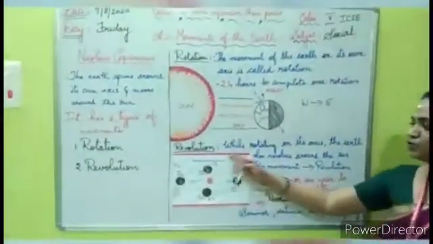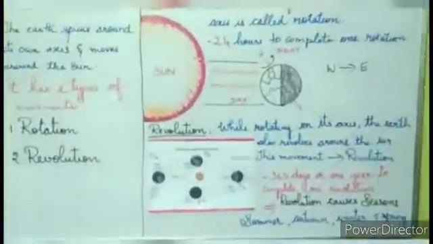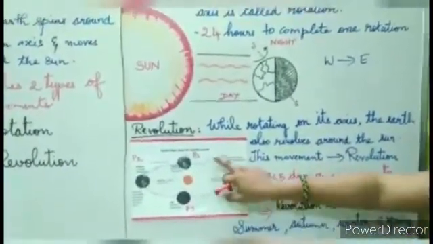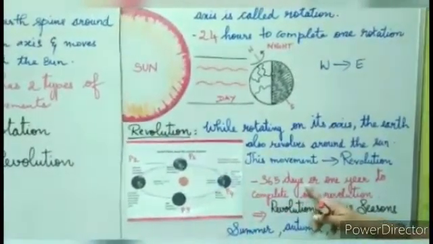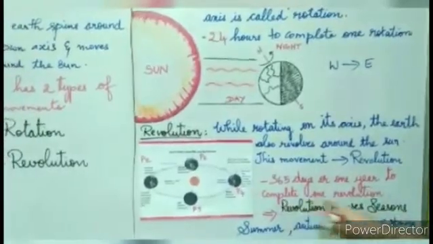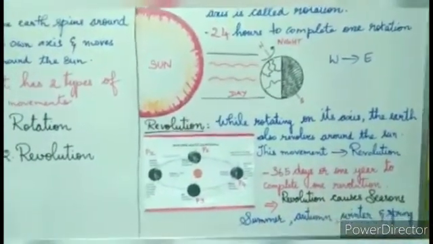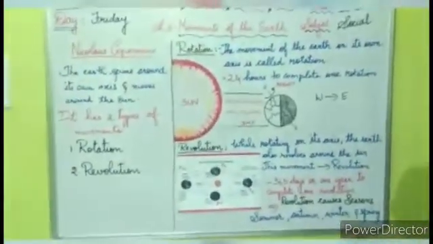And now to revolution. What is revolution? While rotating on its axis, the earth also revolves around the sun. This movement is called revolution. The earth takes 365 days or 1 year to complete one revolution. And this revolution causes four main seasons: summer, autumn, winter and spring.